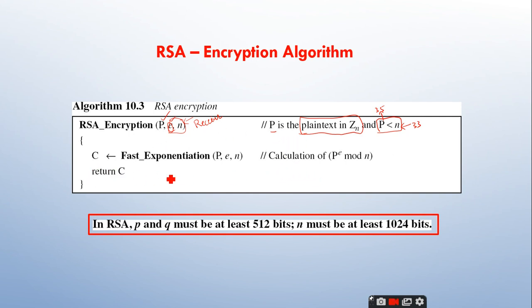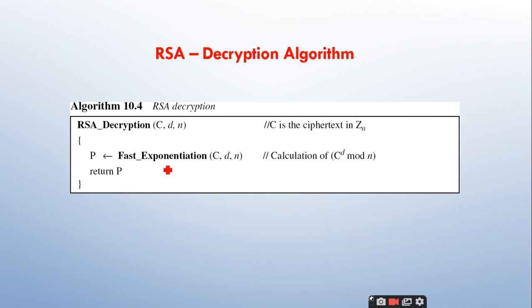So the formula for creating the ciphertext, as I told, is C is congruent to P power E mod N, simple technique. But this is a modular exponentiation. When you apply fast exponentiation to this modular exponentiation, you can get the ciphertext within polynomial time. So to achieve the polynomial time complexity, we are making use of fast exponentiation, nothing more than that. Clear? So you return this C.